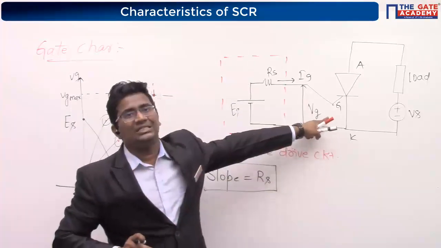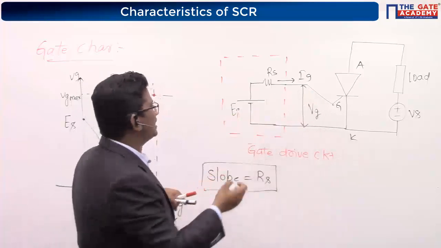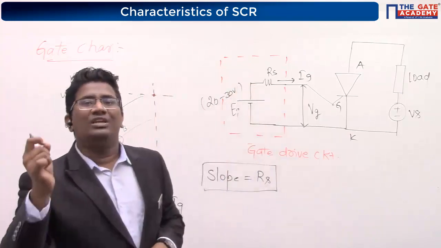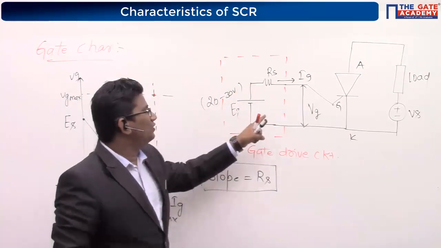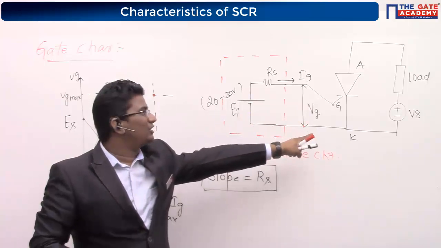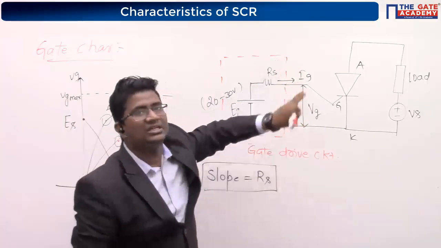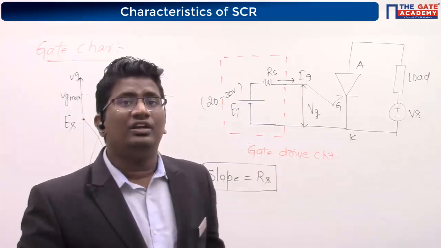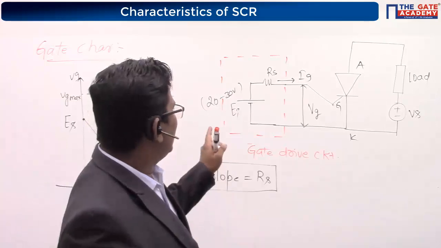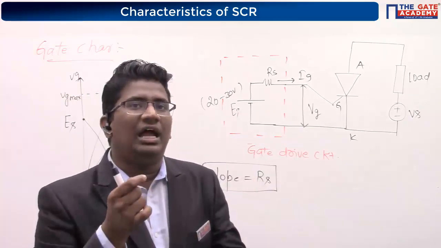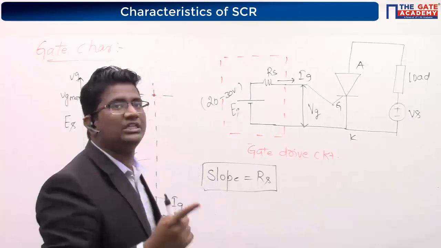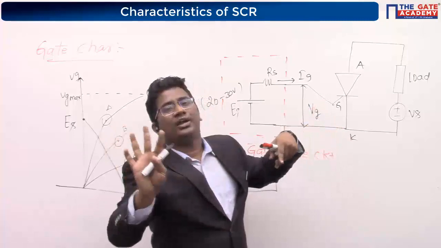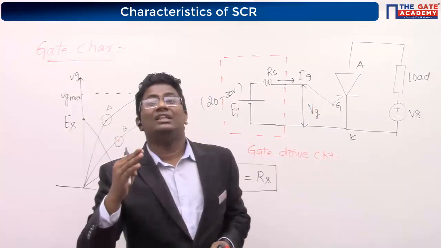A low resistance is connected to a battery which is around 20 to 30 volts, connected to the gate cathode directly without having this resistance. Tell me, will it flow small current or high current? A 20 to 30 volt source is connected to a heavily doped material. If such a high current flows, immediately your gate cathode will get destroyed.